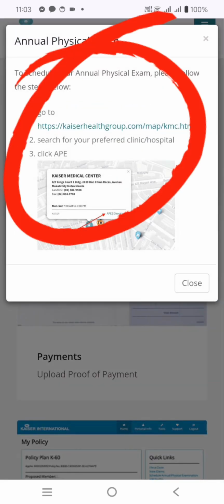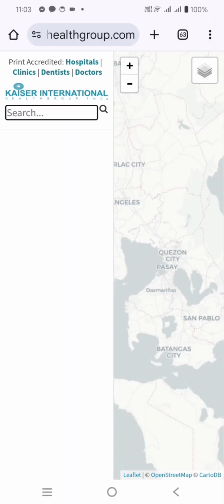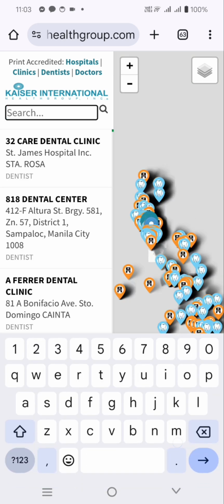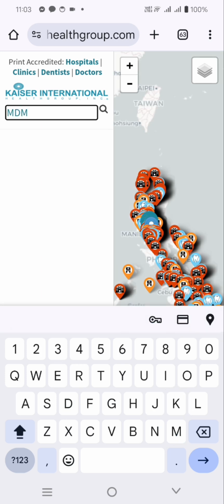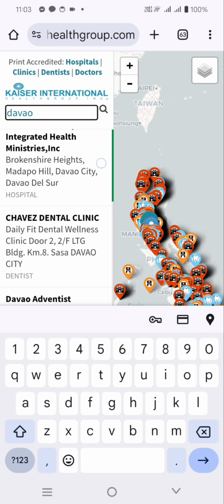So after clicking that one, you need to click this, okay, this address. So here in Davao City, maraming Kaiser accredited clinics and hospitals.